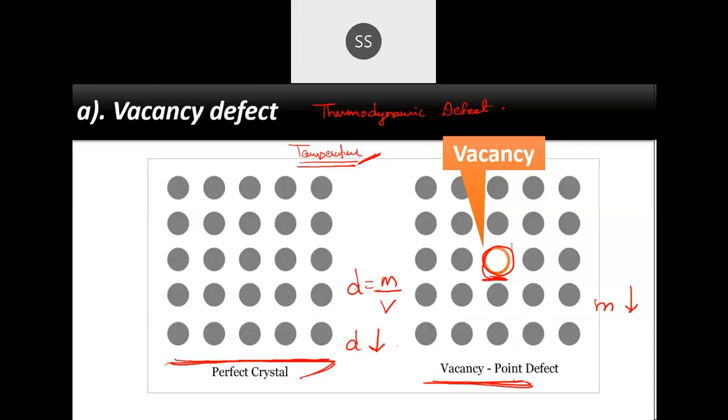If one atom has gone missing, the mass will decrease, because one atom is less. Mass and density are directly related to each other. So if the mass decreases, the density of that crystal also decreases. So if a vacancy defect has taken place, it will decrease the density of that crystal.